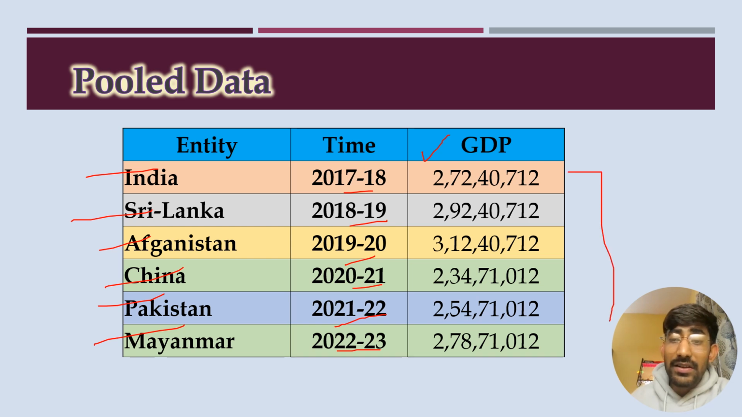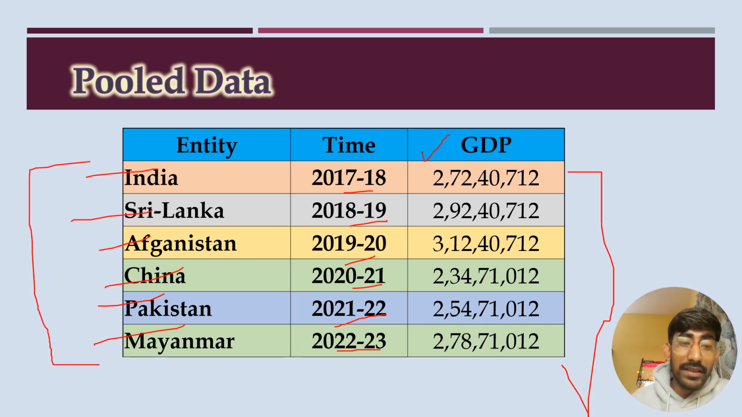That means there is more than one entity and the time frame is also more than one. But the basic thing is the countries are not repetitive in nature. That means in 2017-18 we have taken the data of India's GDP, but in all of the following time periods we are not considering India for repetitive times. We are just considering it one time, selected randomly. That is known as pooled data.